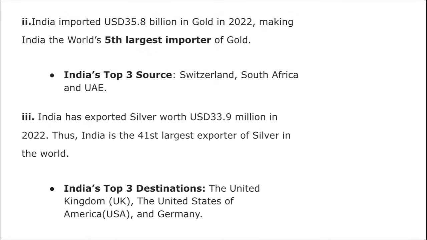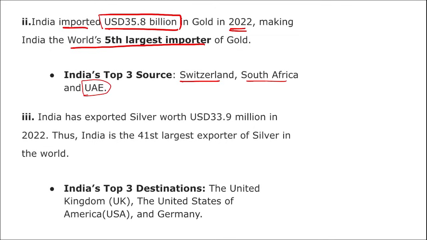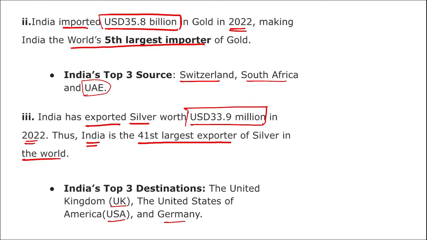Then India imported gold worth $35.8 billion in 2022, making it the world's 5th largest importer of gold. The top 3 sources from where we are importing gold are Switzerland, South Africa and United Arab Emirates. Then if we talk about silver, India exported silver worth $33.9 million in 2022 and became the 41st largest exporter of silver in the world. And the top 3 destinations are UK, USA and Germany.